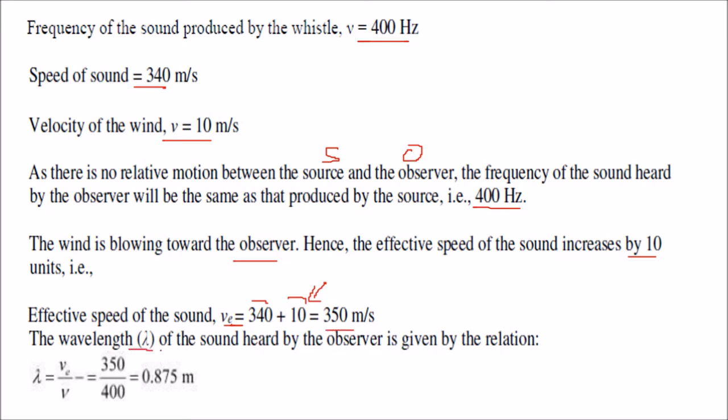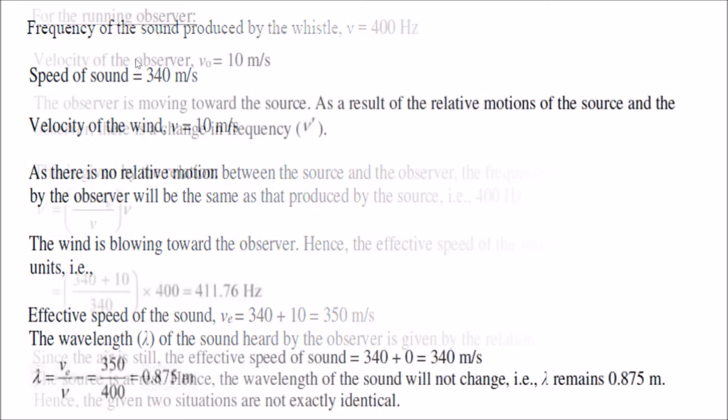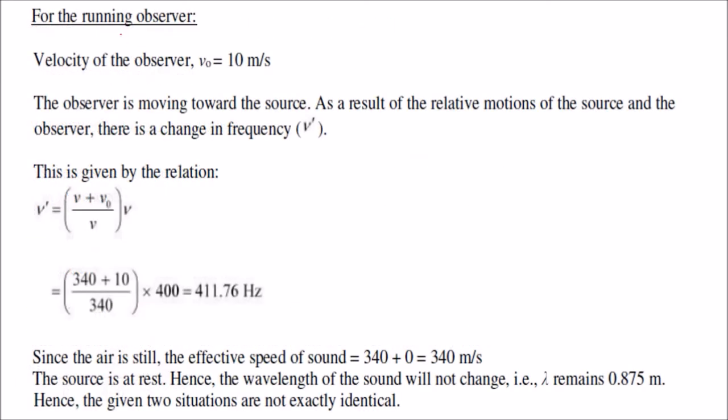Now what will be the wavelength of the sound heard by the observer? We know the wavelength is given by v effective divided by the frequency: 350 by 400 Hertz. This is 0.875 meter. And if we have a running observer, the velocity of the observer is 10 meters per second.